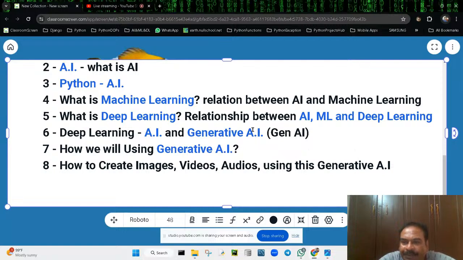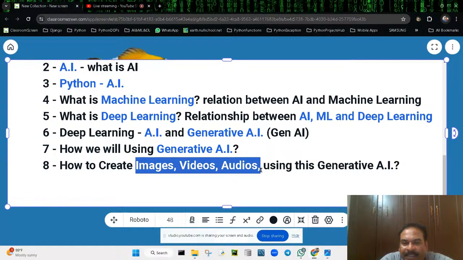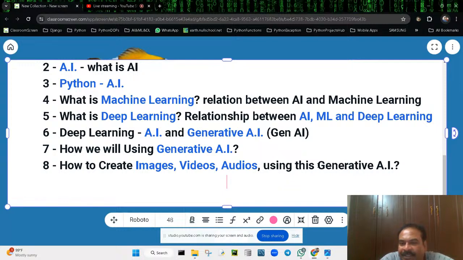Okay, I'm going to teach you this so that you will be comfortable, so we can create all these kinds of things using generative AI. Just like ChatGPT, we can create a ChatGPT. It is one of the examples for what? LLM. So next, what is LLM? Step by step, I'm going to show you.